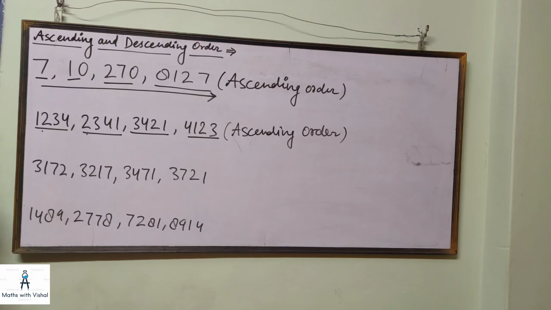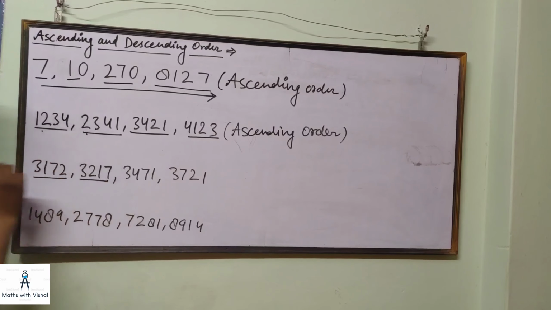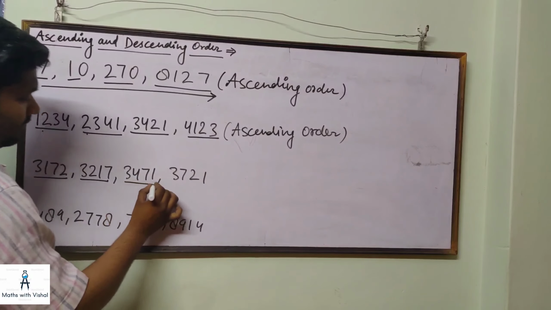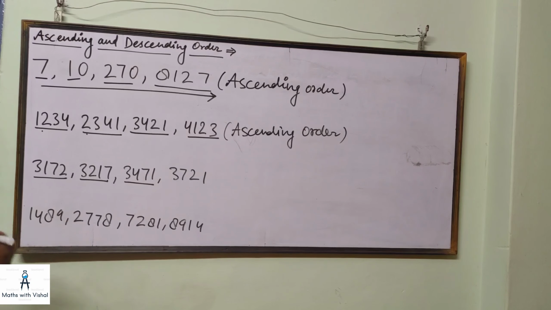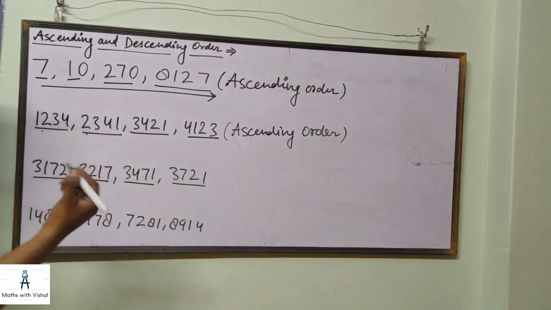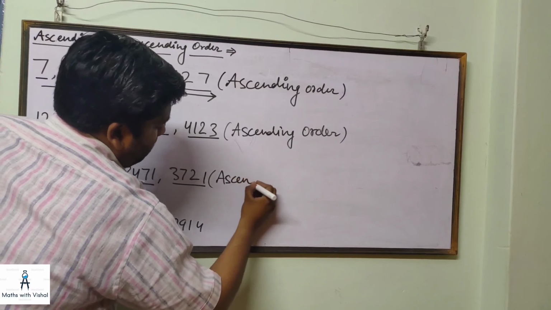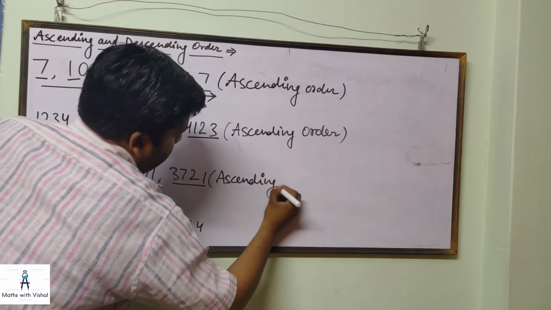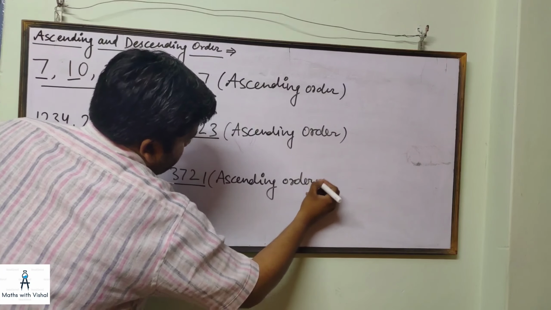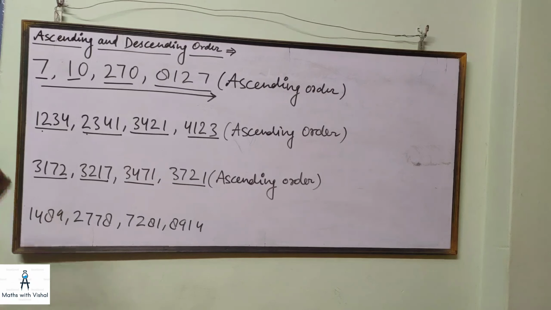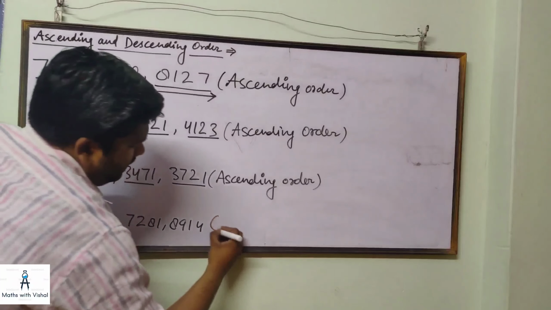All the numbers are written in ascending order, where the first number is the smallest, the second number is the second smallest, the third number is the second greatest, and the last one is the greatest. Now this one is also ascending order.